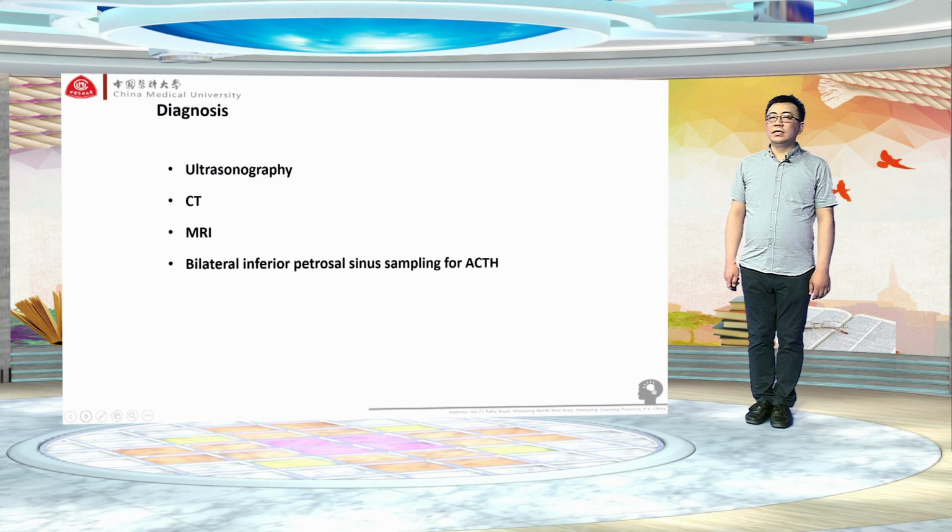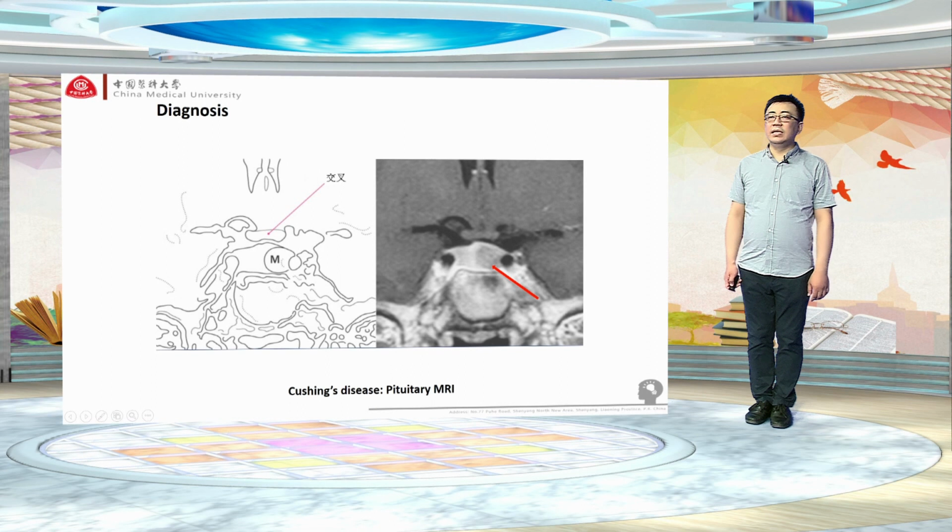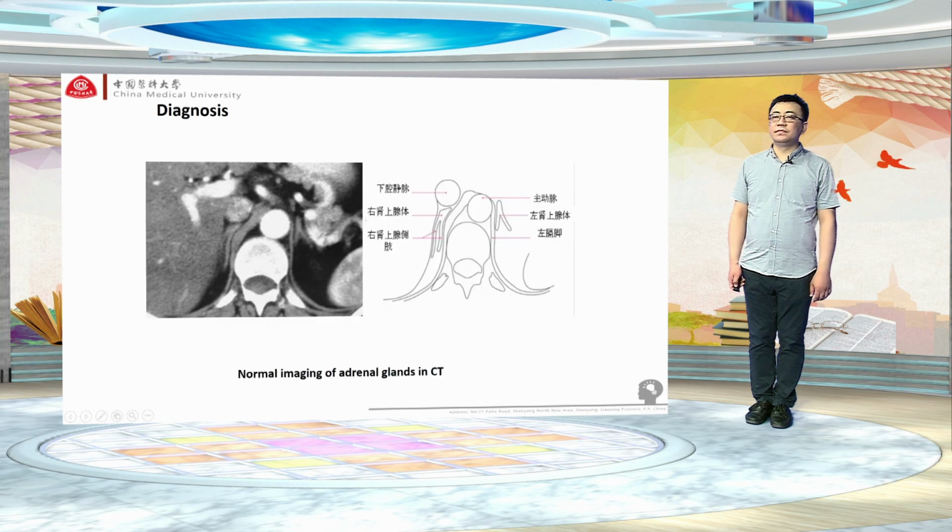For the diagnosis, it is necessary for us to do ultrasonography, computed tomography, MRI, or bilateral inferior petrosal sinus sampling for ACTH test. And this is the normal pituitary. You can see from MRI, this is the pituitary. And you can see this is the pituitary tumor. It can cause Cushing's disease.